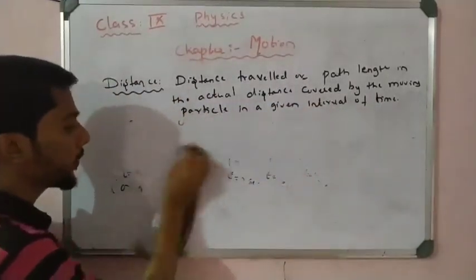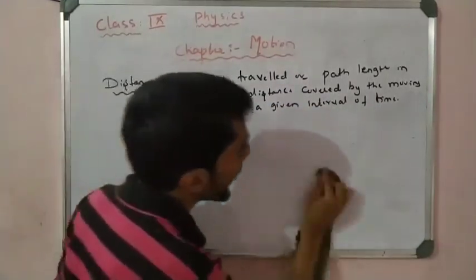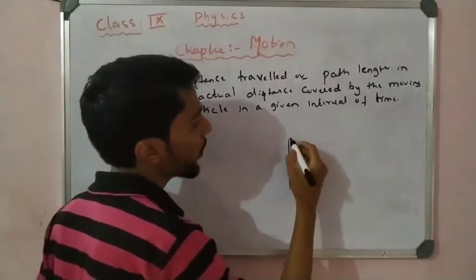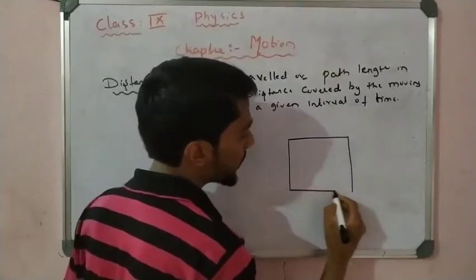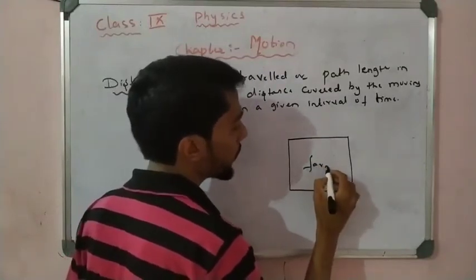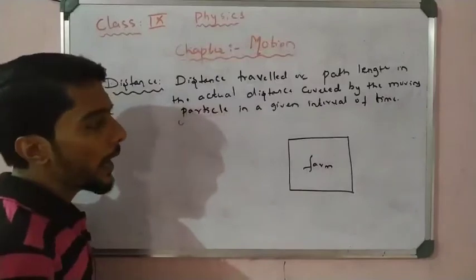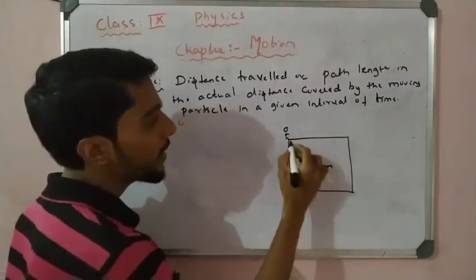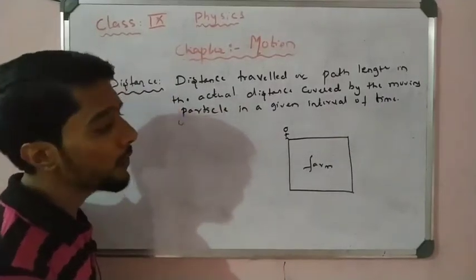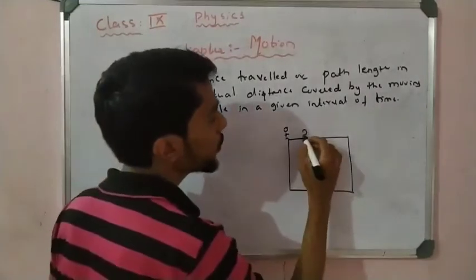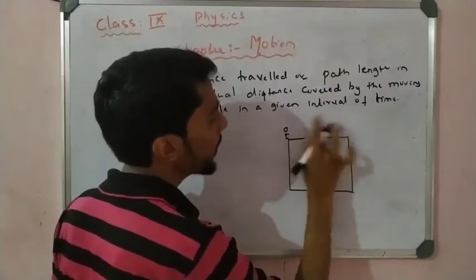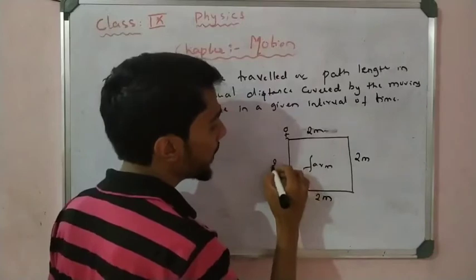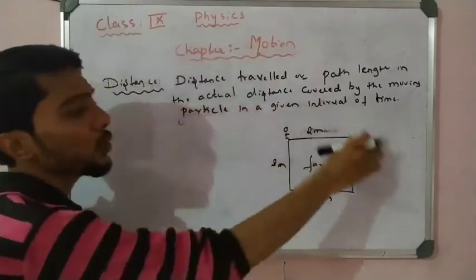Now students, take another example for distance. For example, I can take a square-shaped form. A square-shaped form is there, and there is a man there. He starts to travel at the corner of the form. The distance is 2 meters here, and this distance also 2 meters, and this distance 2 meters, and this distance 2 meters, right? So this is a square-shaped form.